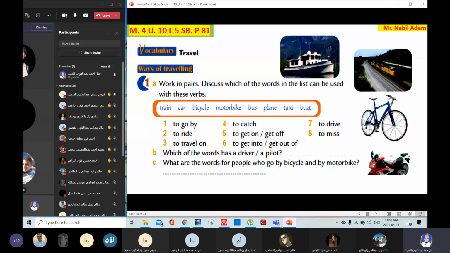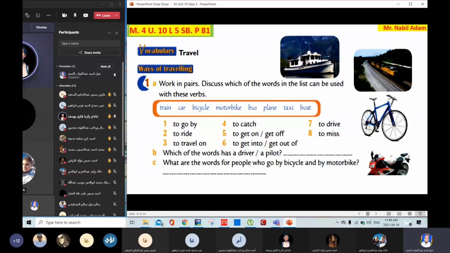Omar Hamdi, number two, to ride. What do you ride, Omar? To ride a bicycle and a motorbike. Good. I ride a bicycle. I ride a motorbike. Okay, good. Shadi, travel on. What do you travel on? Travel on train, bus, plane, boat. Okay, good.